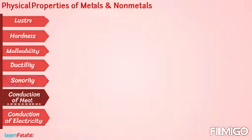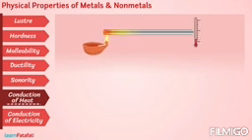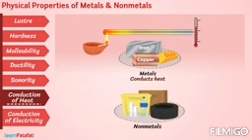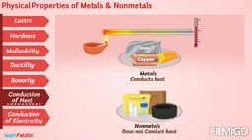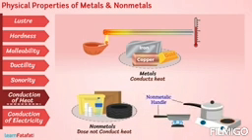Conduction of heat. If one end of an iron rod is heated, then we can feel a rise in temperature at the other end also. This means that metals conduct heat. Nonmetals do not conduct heat. If nonmetals would have been conducting heat, would it be possible to use them as handles for cookers and pans? No.